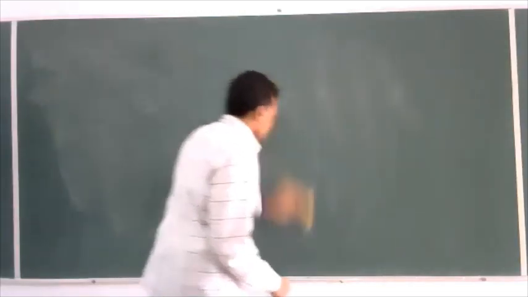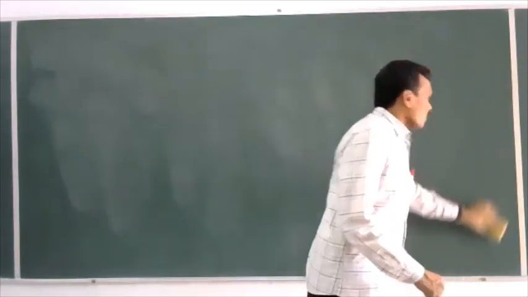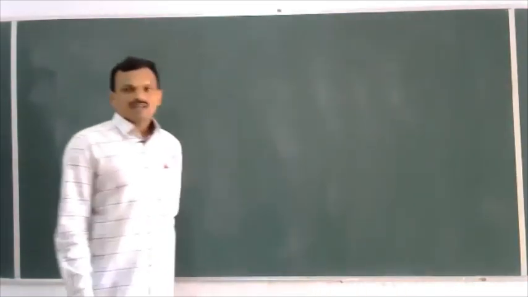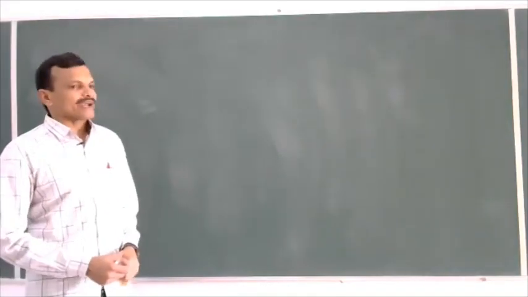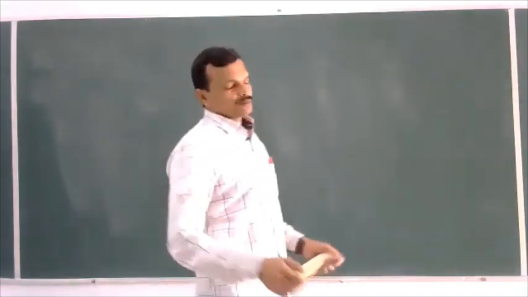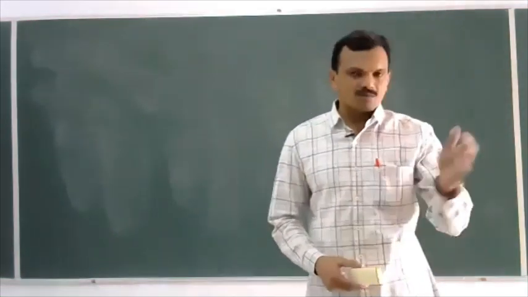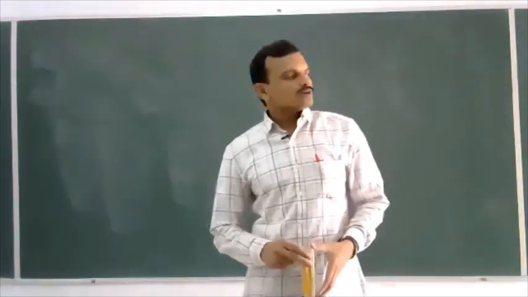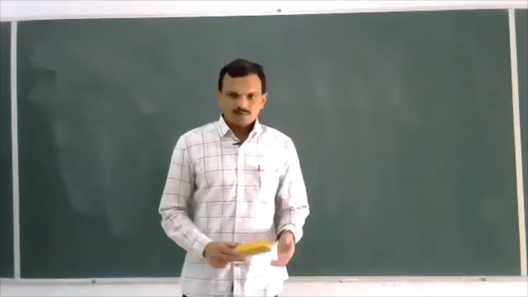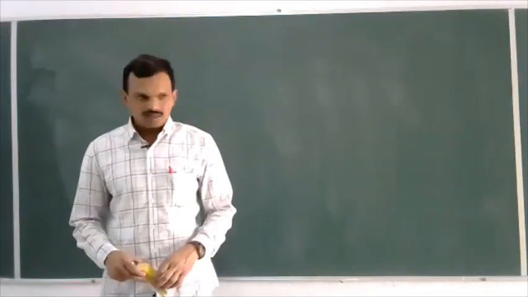Now let us see how to check whether a given compound is optically active or optically inactive. So in objective examinations, they ask questions like this by giving some compounds. They ask which of the following is optically active, which of the following is optically inactive.